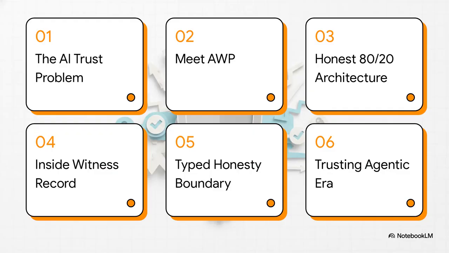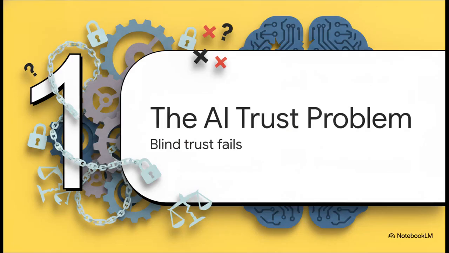Here's our roadmap. We'll start with the AI trust problem, meet the Agent Witness Protocol, and then look at its honest 80-20 architecture. After that, we'll peek inside the witness record, unpack its typed honesty boundary, and finally talk about trusting the agentic era.